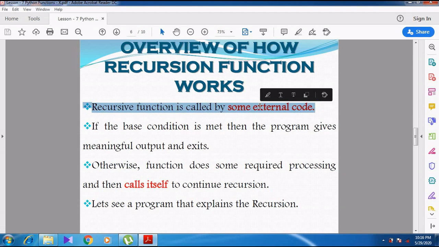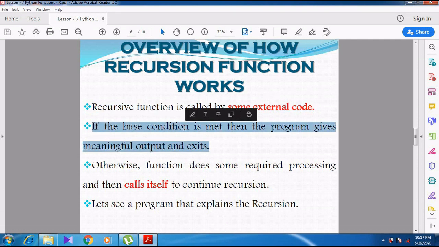So we have to write the code, and based on that code only, the recursive function calls itself. So a recursive function is called by some external code. If the base condition is met, then the program gives you the meaningful output and exits.